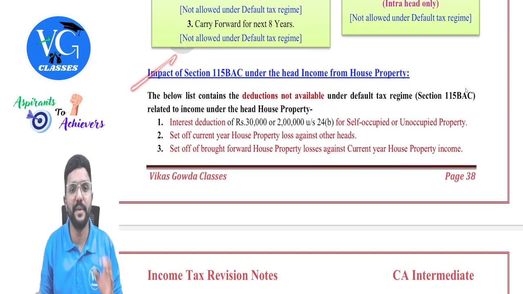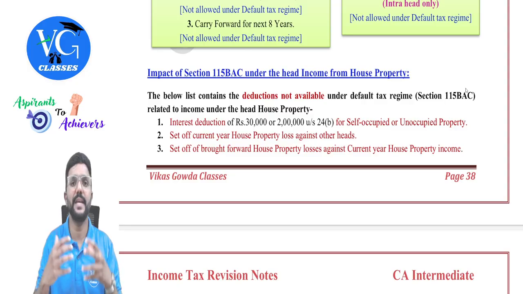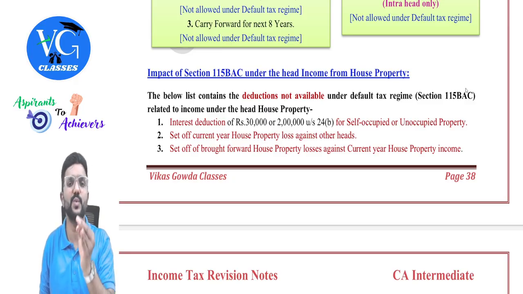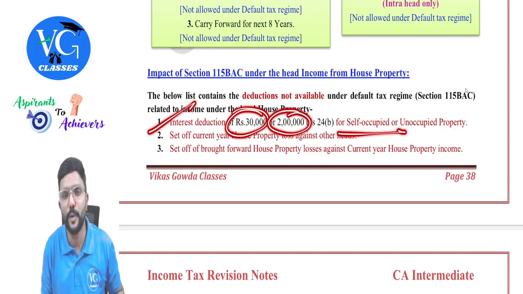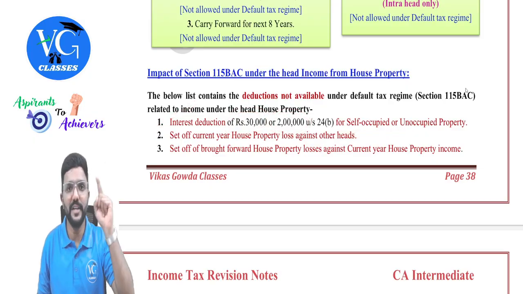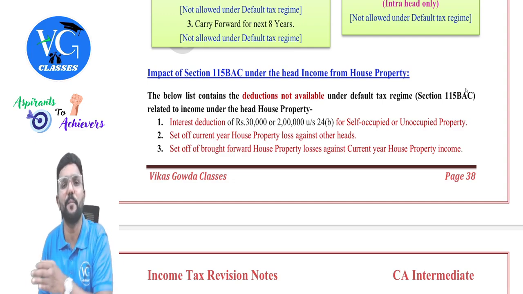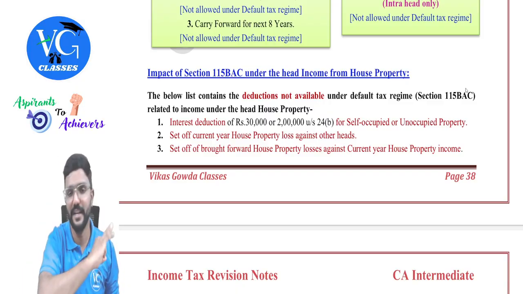Then, the impact of section 115BAC under this head, that is income from house property. So while computing the income under the head house property, what is not allowed or what is blocked for an assessee who is following the default scheme? Yes, the interest deduction of 30,000 or 2 lakh for self-occupied property is not allowed, guys. So we learned that for self-occupied property or unoccupied property, the maximum interest allowed is 30,000 or 2 lakh, right? But that is blocked under the default regime. That means if an assessee is following the default regime, income from self-occupied property will always be nil, guys. It will always be nil, nil, nil.